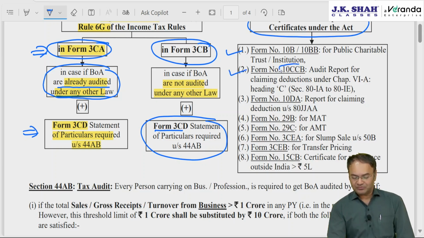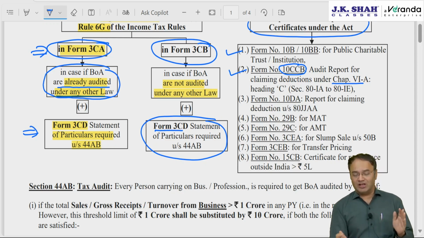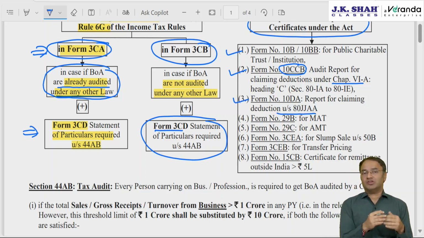Form 10CCB for claiming certain Chapter 6A deductions which are under heading C: 80IA, 80IAB, 80IAC, 80IB, IC, ID, IE, 80JJAA, etc. Form number 10DA for 80JJAA: in case somebody covered by tax audit has appointed new employees during the year, called additional employees, then emoluments paid to additional employees into 30% is the extra deduction allowed under section 80JJAA.